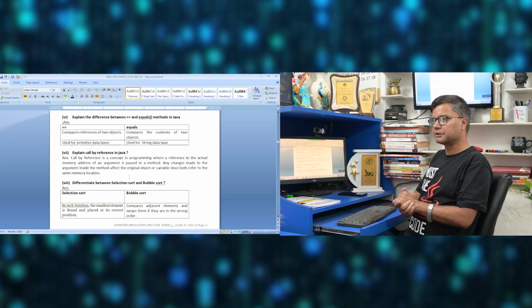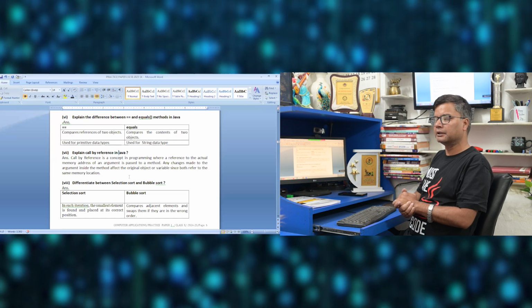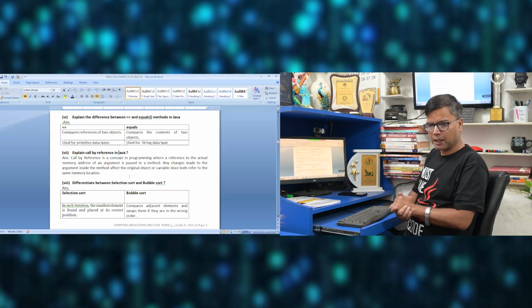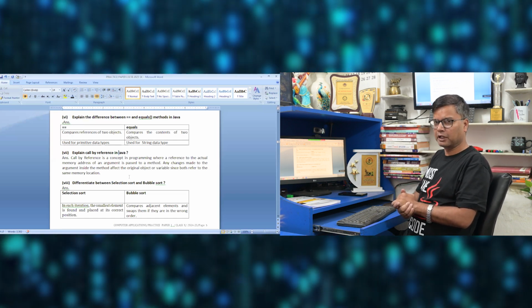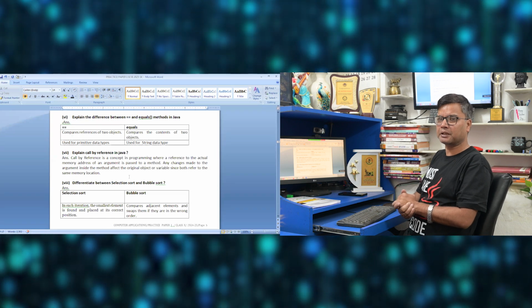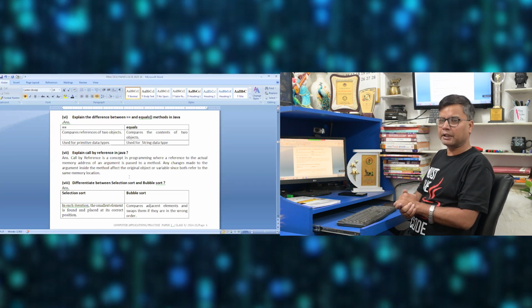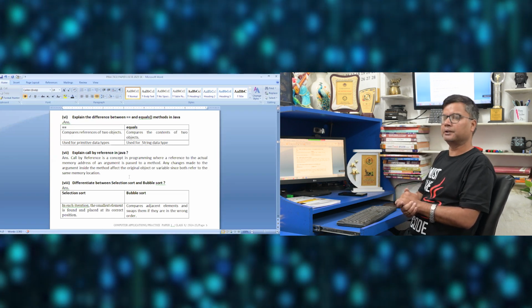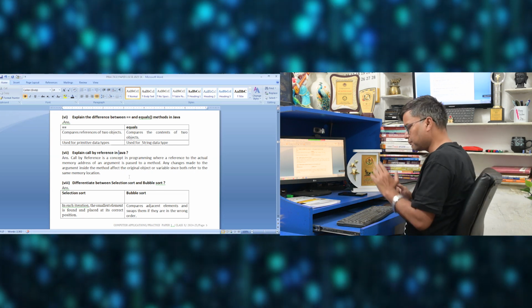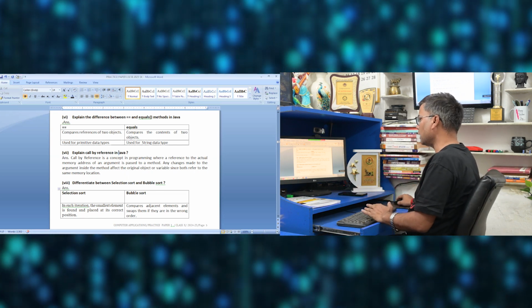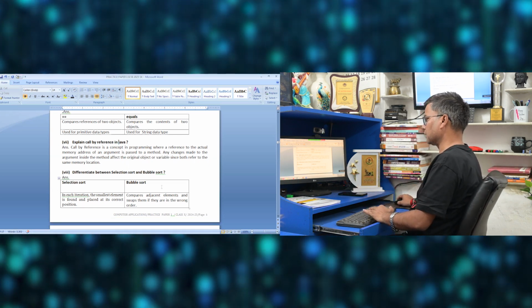So whatever changes are made, those changes will be made in the actual parameter. That does not happen in call by value. So in call by reference, the reference or the address is given and any change made will be done in the actual parameter. Formal parameters will be references to the actual parameter as well.